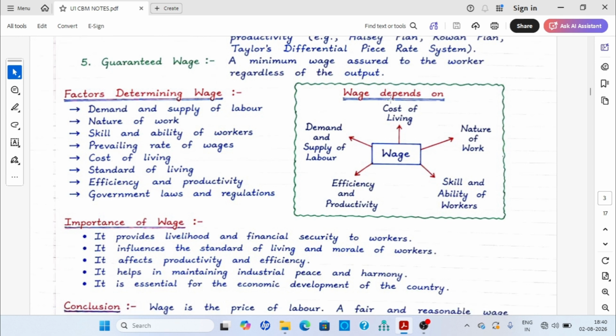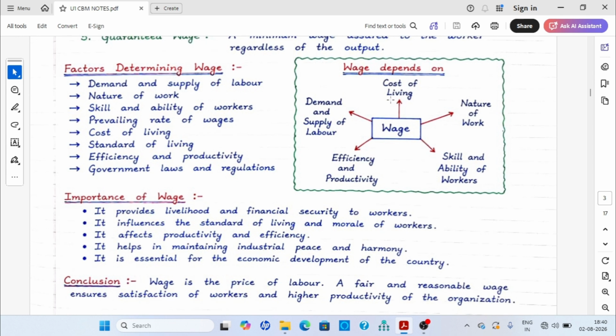Why is it important? Because it provides livelihood and financial security to the workers. It influences the standard of living and morale of the workers. It affects productivity and efficiency. It helps in maintaining industrial peace and harmony. It is essential for the economic development of the country.